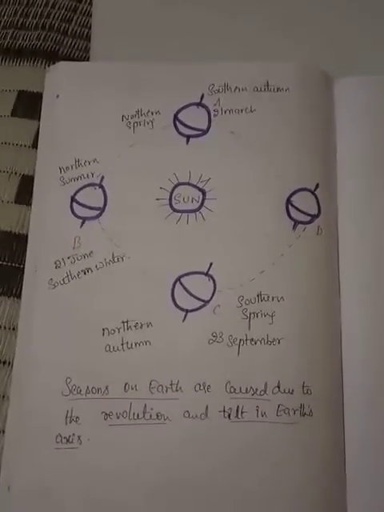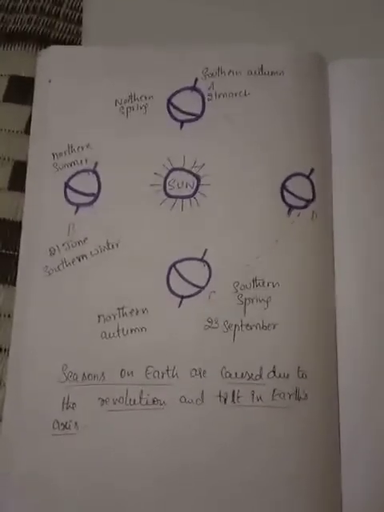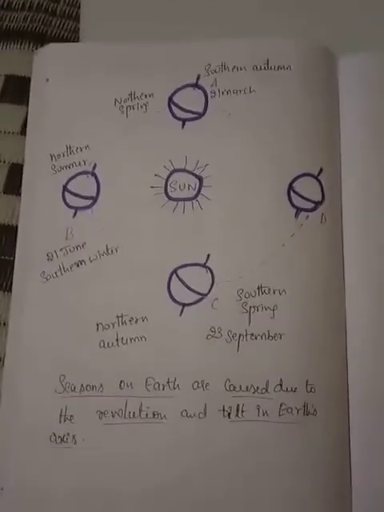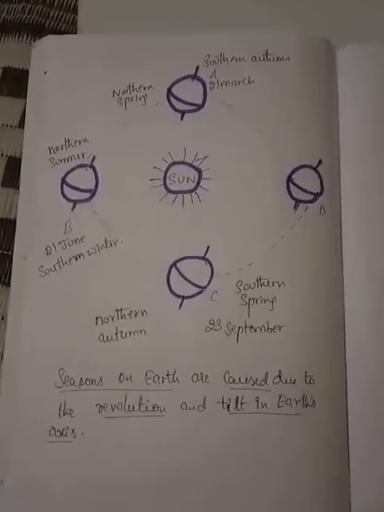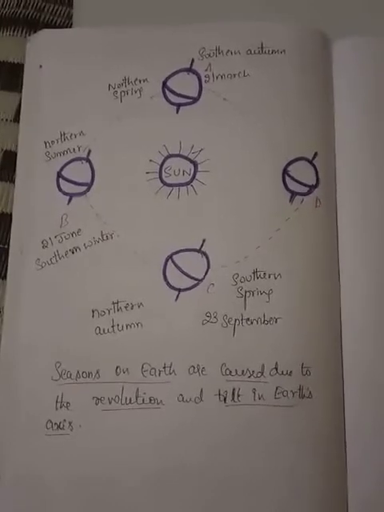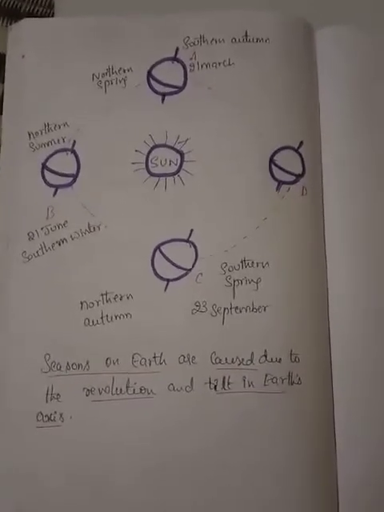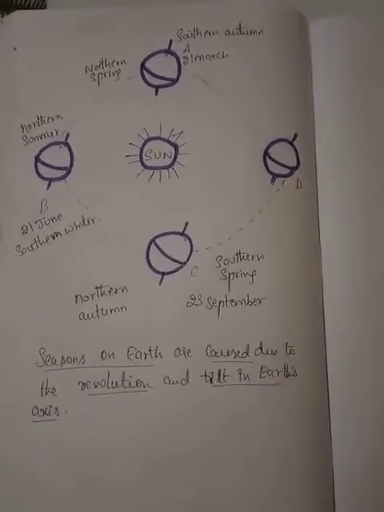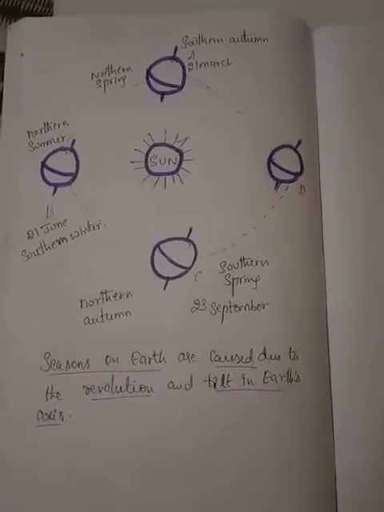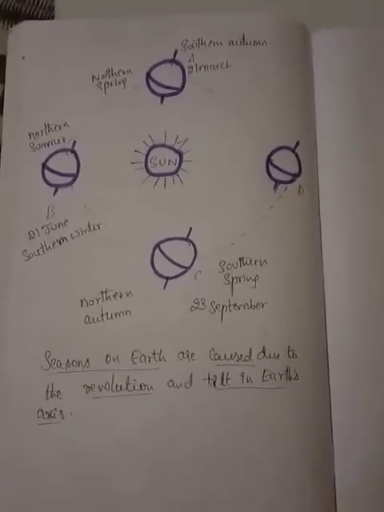The seasons on the earth are caused due to the revolution and the tilt in the earth's axis, as shown through a diagram. So children, by this we come to know the effects of rotation and revolution. Let me recall. Due to the rotation of the earth, the sun appears to rise in the east and set in the west. And the second point is it causes day and night.